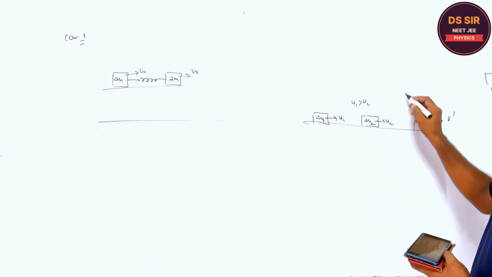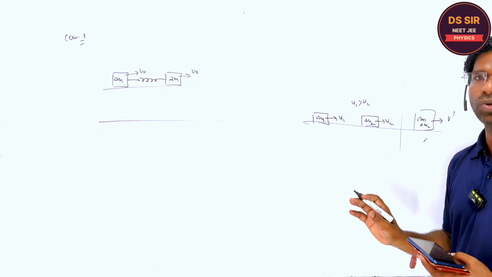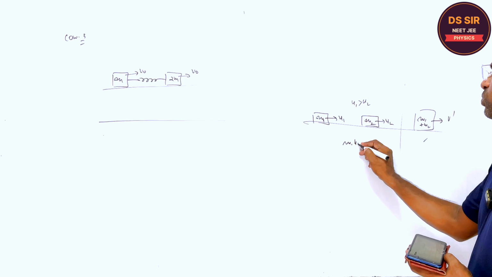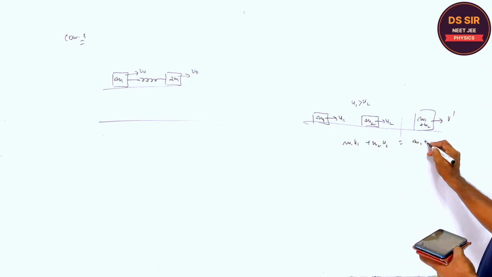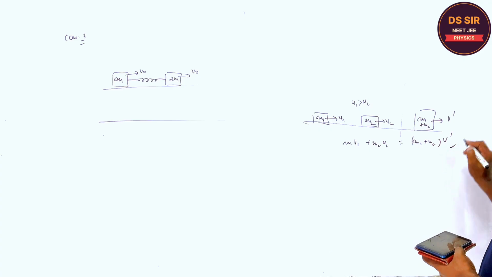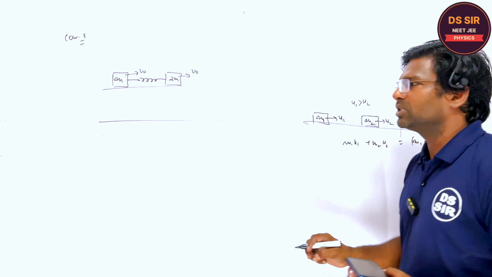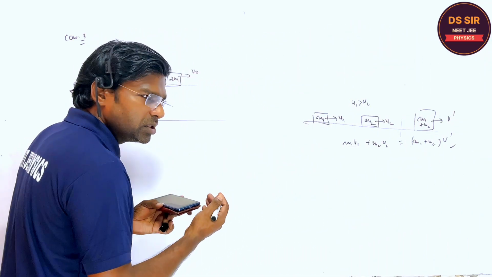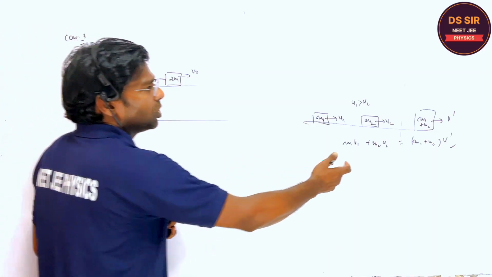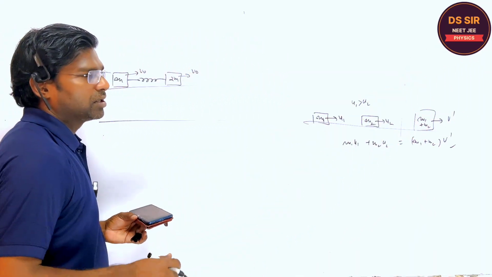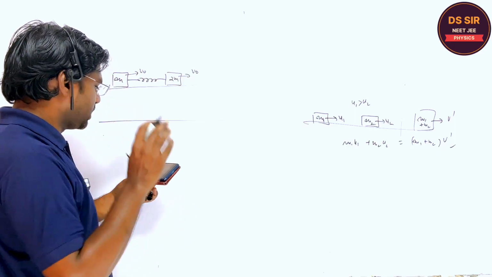This is called the perfectly inelastic collision, such that m1 u1 plus m2 u2, the initial momentum, is equal to (m1 plus m2) v dash. So this is the common velocity. In perfectly inelastic collision, after collision the two bodies stick and move with common velocity together. This is the meaning of the inelastic collision. Are you getting or not?